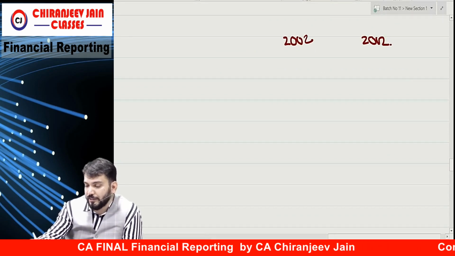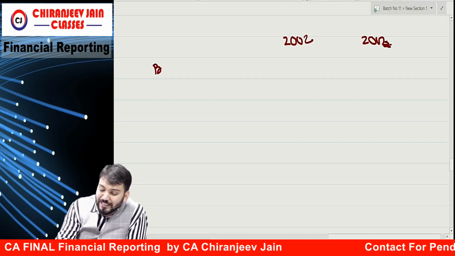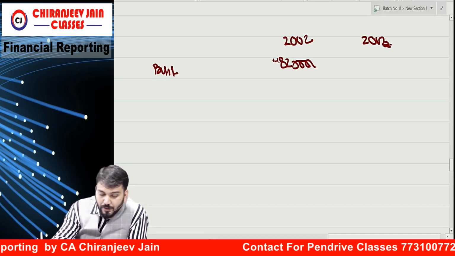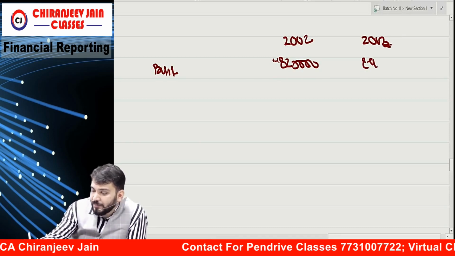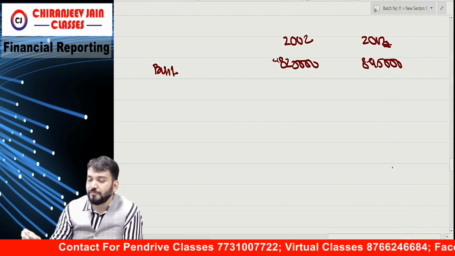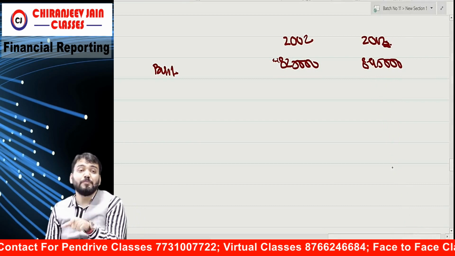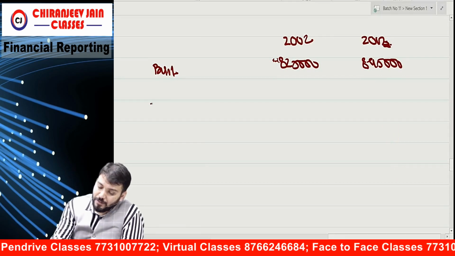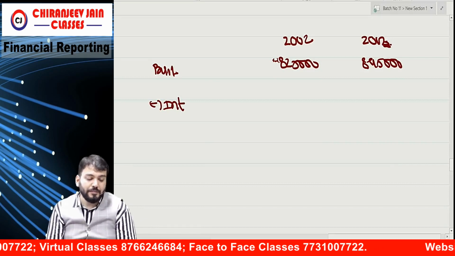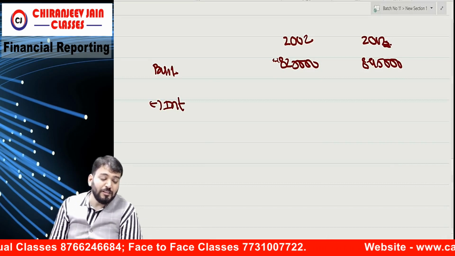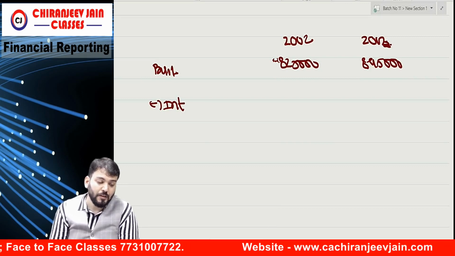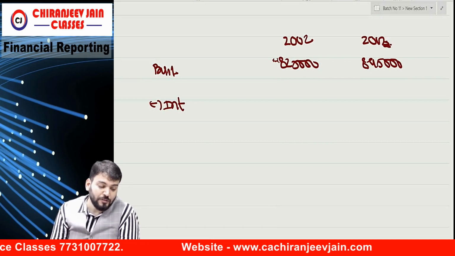2002 and 2003. But what is given in the question? 8,25,000 and 8,95,000. Understood? Profit given in the question. This is before interest. We should deduct interest, minus interest. Correct? Tell me. So it was issued on 30th June. 30th June they have issued. And year end is 31st. Year end is what?